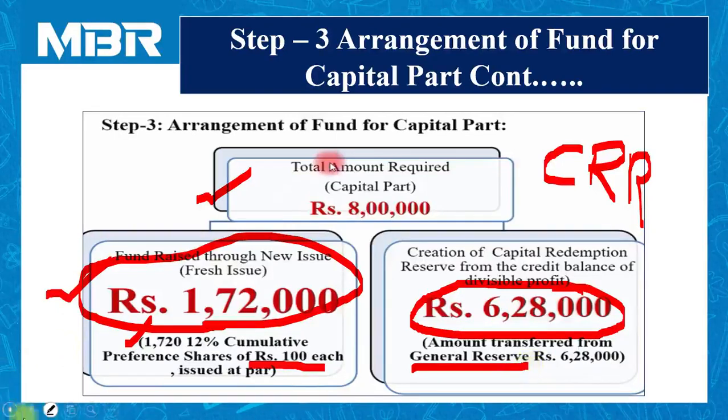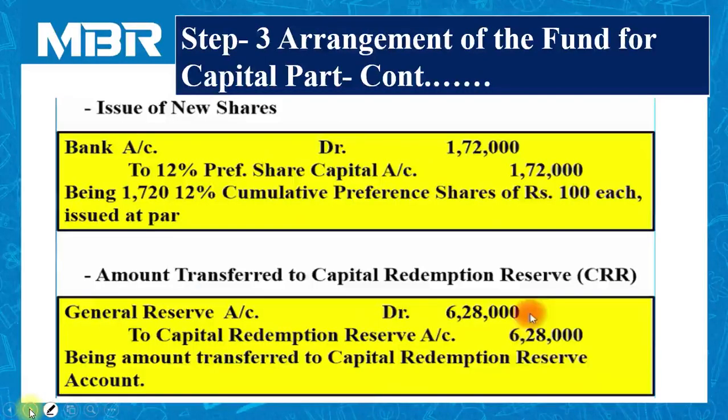Let us move to the journal entries for both these transactions. And it's very simple for us to pass journal entries. First journal entry related to issue of securities: Bank account debited 1,72,000 to 12% preference share capital account 1,72,000. Here, for the purpose of your step-by-step understanding, I am passing the journal entries with each and every calculation. It is not necessary for you to prepare journal entries step by step. You can prepare journal entries at the end of all your calculations.